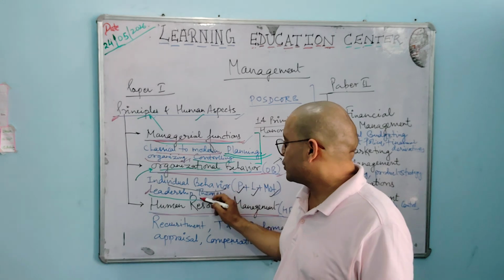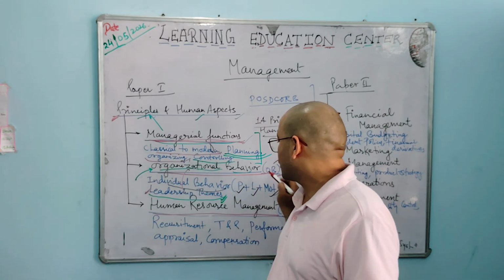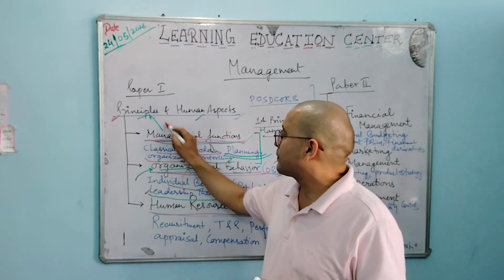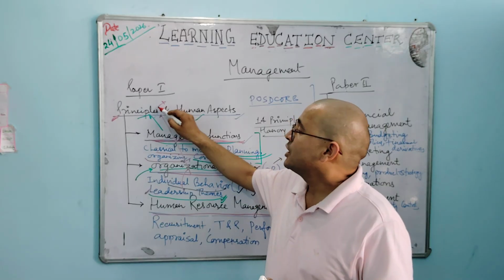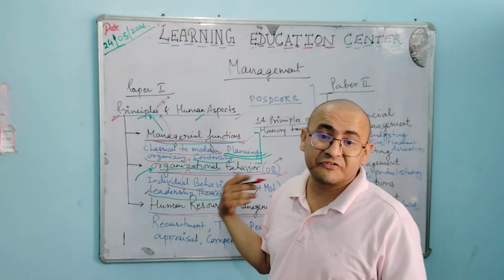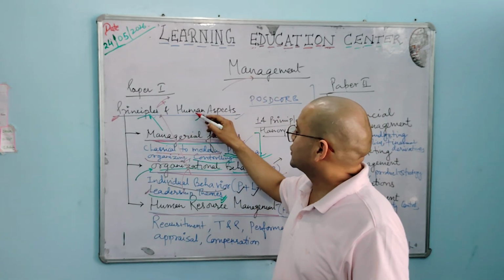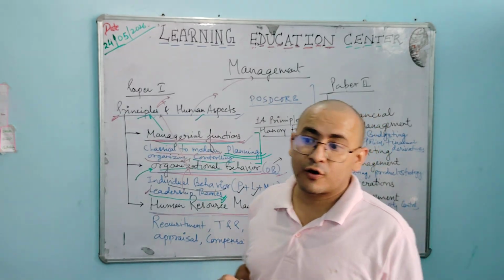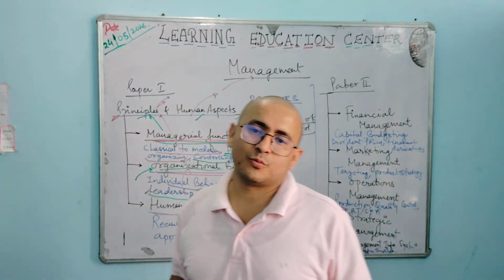And this leadership theory comes under the sub-bullet of what? Organizational behavior, which is also part of the principles and theories that need to be addressed for effective management and for the human aspect, for controlling and for reflecting the human aspect.